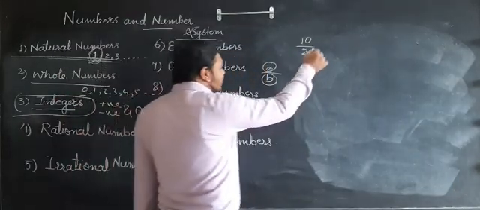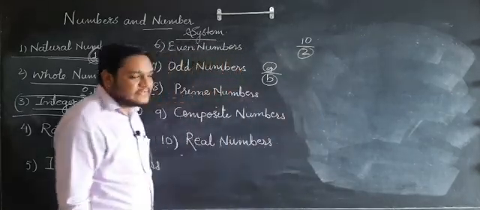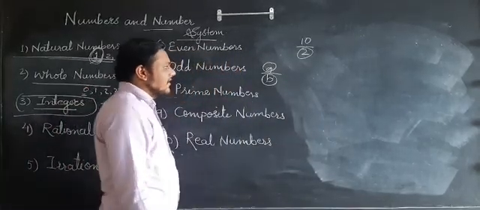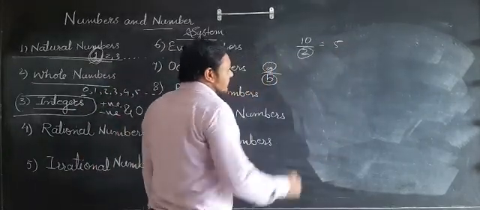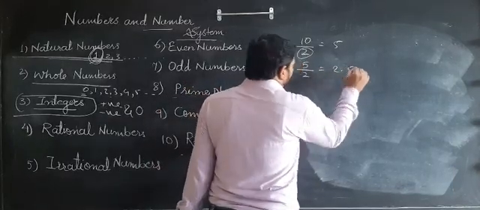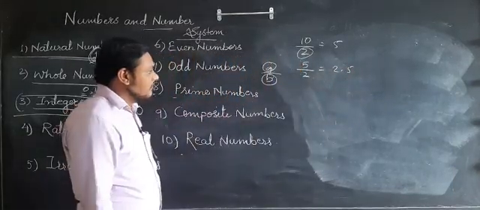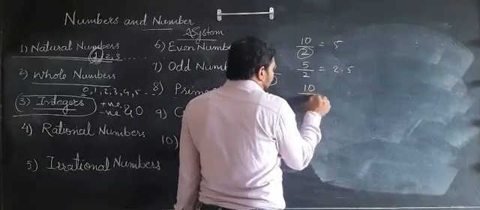It is a rational number because it is written in P upon Q form, and in the denominator there is 2, which means it is not 0. We all know that 10 upon 2 is nothing but 5. If I divide 5 by 2, it will be 2.5. But if I divide 10 by 3,